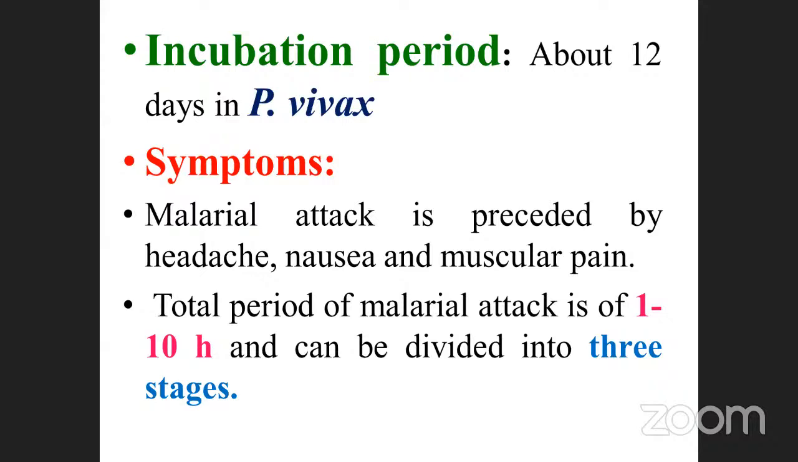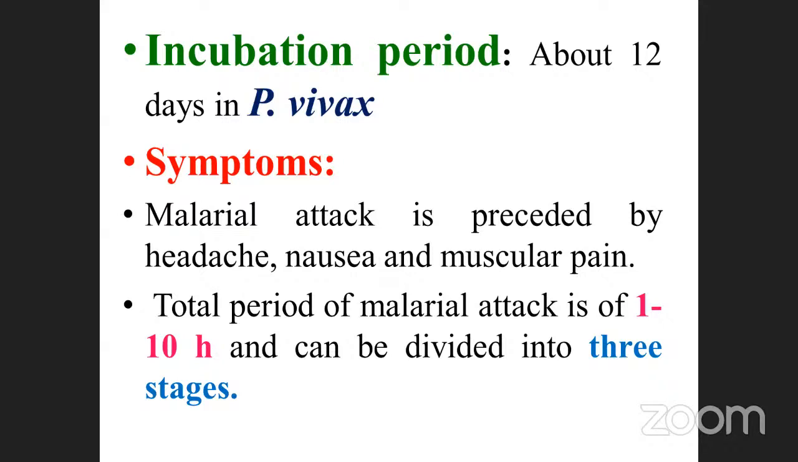Okay, incubation period, you must note it down: about 12 days in Plasmodium vivax. Symptoms: malaria attack is preceded by headache, nausea, and muscular pain. The total period of malarial attacks is 1 to 10 hours and can be divided into 3 stages. Once again, the incubation period is 12 days in Plasmodium vivax. Symptoms you already know: headache, nausea, muscular pains.